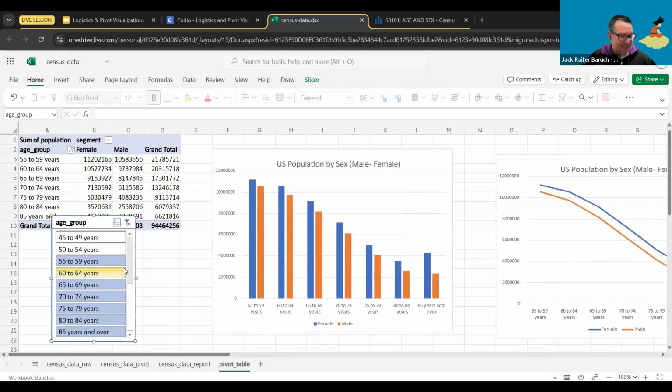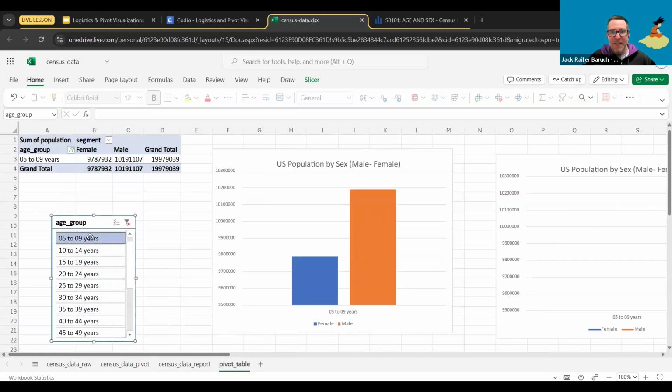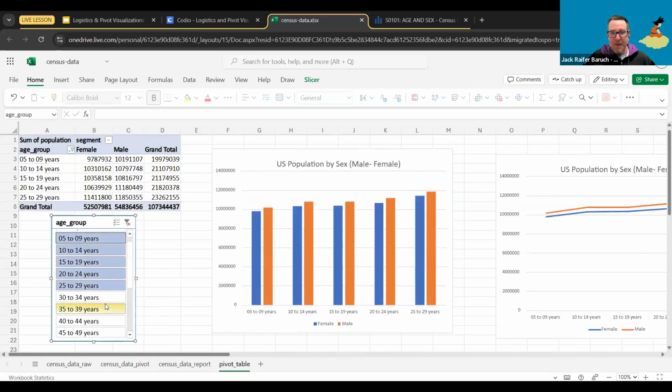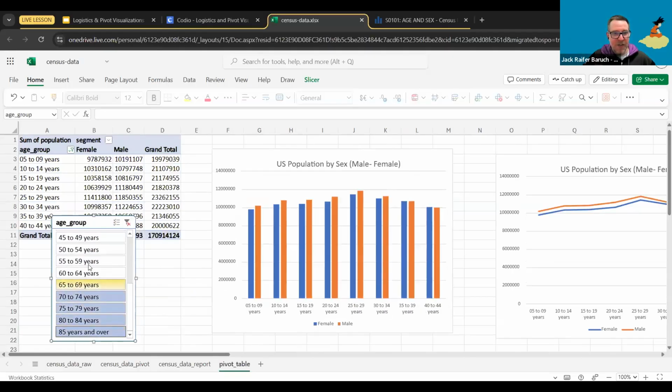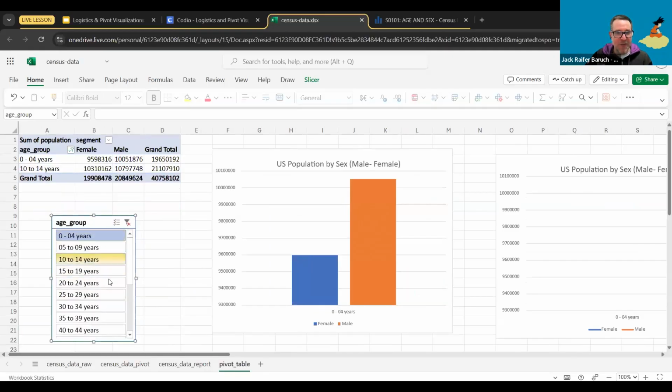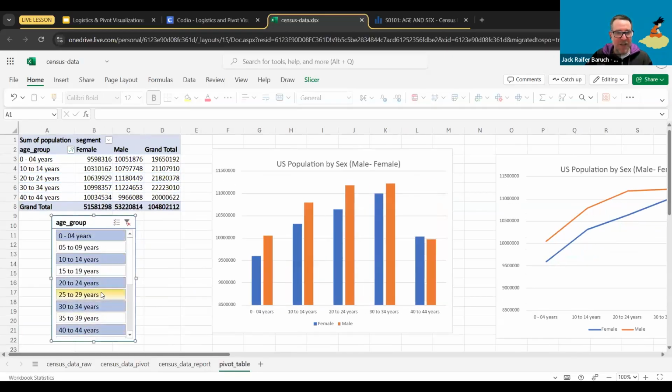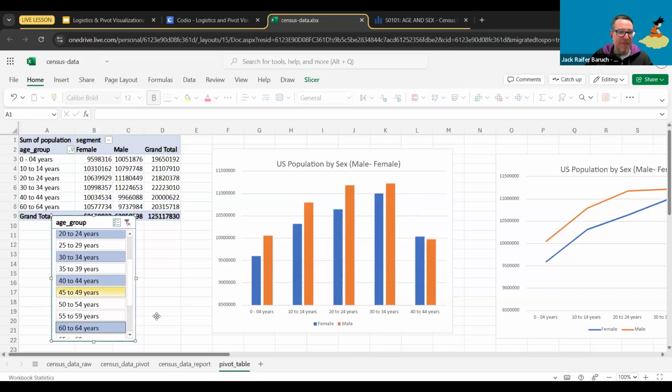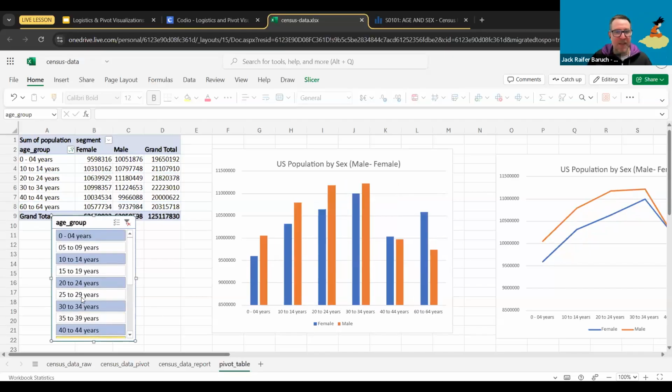And the slicer is a lot cooler and a lot faster than using the filters, because with the filters, you have to go in, you have to unclick, et cetera, et cetera. This, I can just say, I just want to pick one segment. I want to pick a few segments. So again, just click and drag to whatever segments you want to see. And if you want to jump one, you click this one, then control this one, just hold the control button, and you can pick a few of them without having them be one beside the other. And that is the cool thing about the slicer.